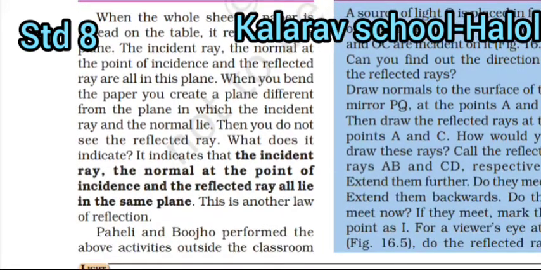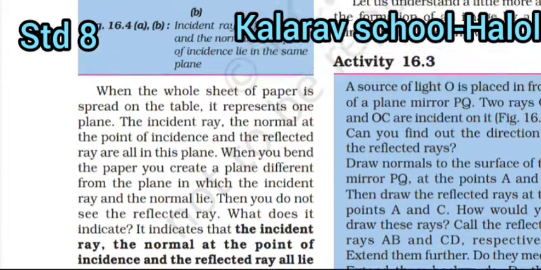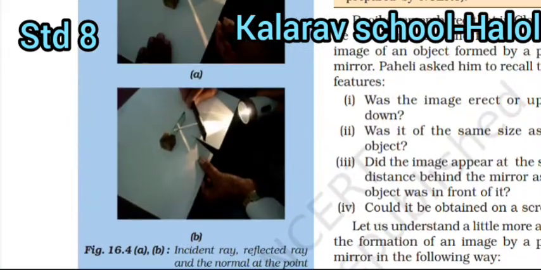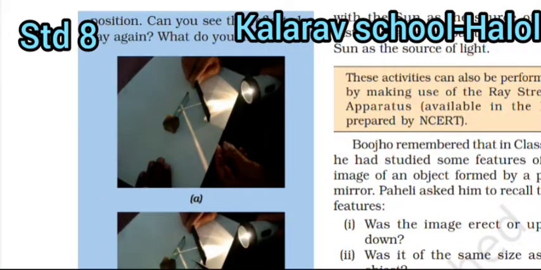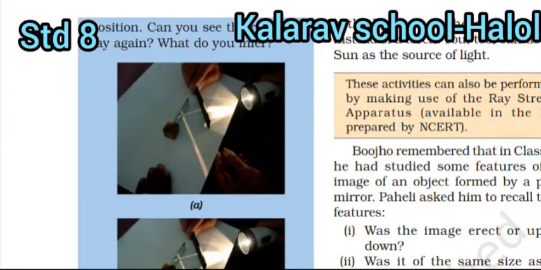What does it indicate? It indicates that the incident ray, the normal at the point of incidence, and the reflected ray all lie in the same plane. This is another law of reflection. Paheli and Boojho performed the above activities outside the classroom, with the sun as the source of light instead of the torch. You too can use sun as the source of light.